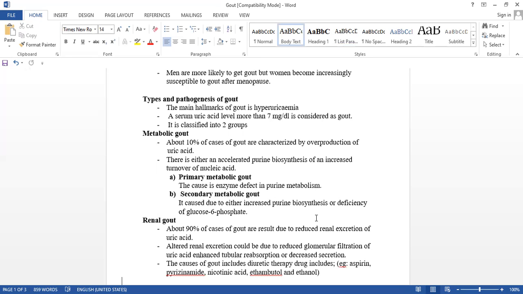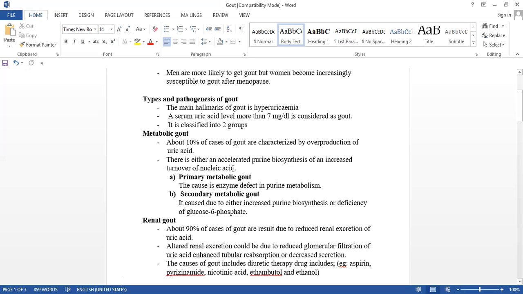There is either an accelerated purine biosynthesis or an increased turnover of nucleic acid. Accelerated means increased purine metabolism, that is the biosynthesis, or an increased production of nucleic acid.